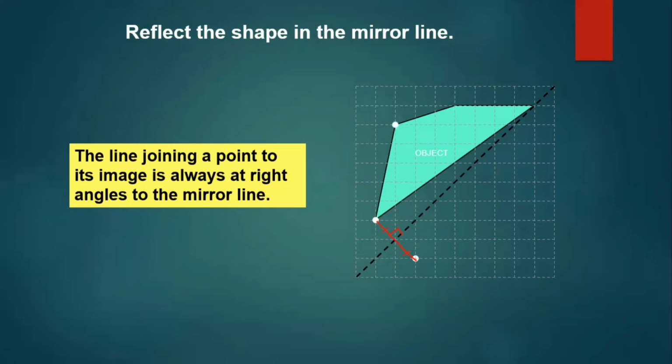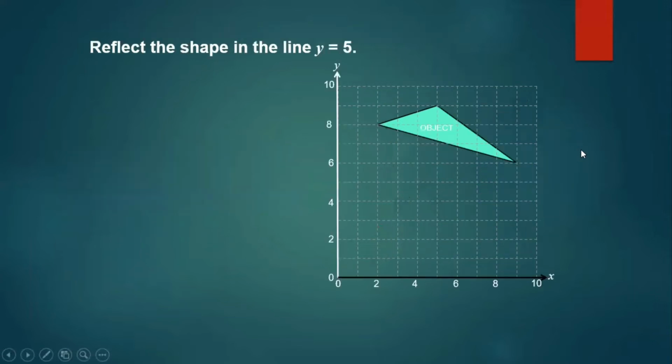So we locate another point. Look at this. It is 1, 2, and 3 diagonally, so again 1, 2, and 3 diagonally, and we get the vertex here. The next one is 1, 2 diagonally, at this point. Join it and you get the reflected image. Understood? Okay, let's take another question.